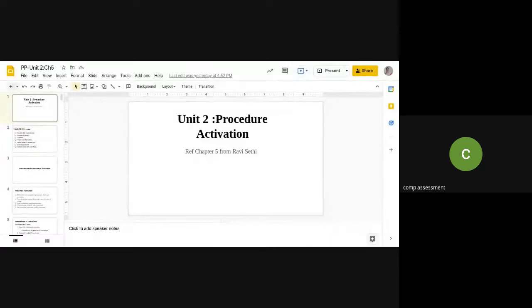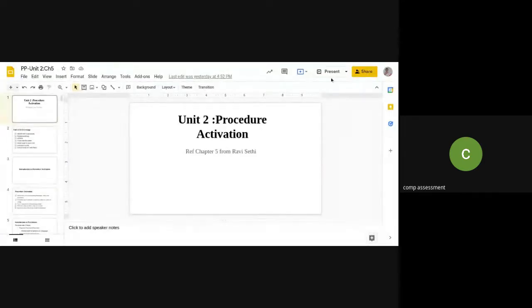Now, so after this, we are going to start with the next concept from the unit 2, that is the procedure activation. Now, just let me know whether my screen is visible or not. No, ma'am. Is it visible? Yes, ma'am.